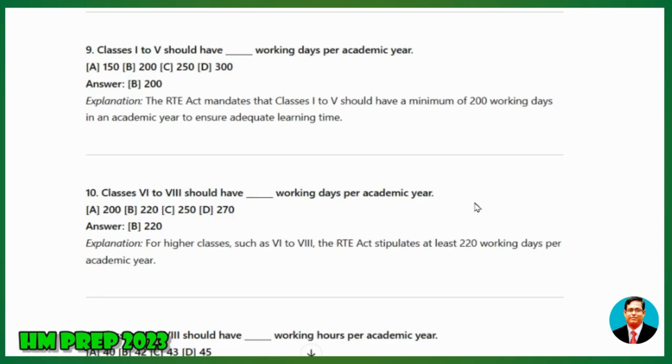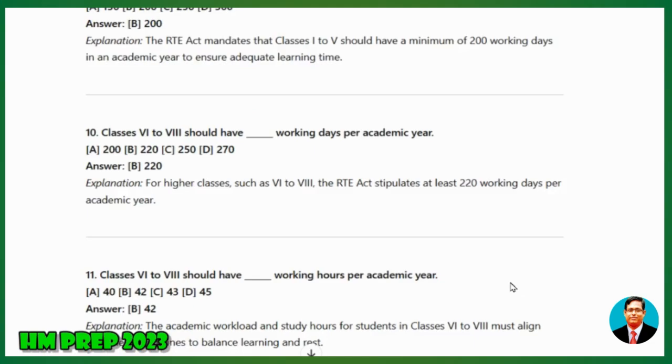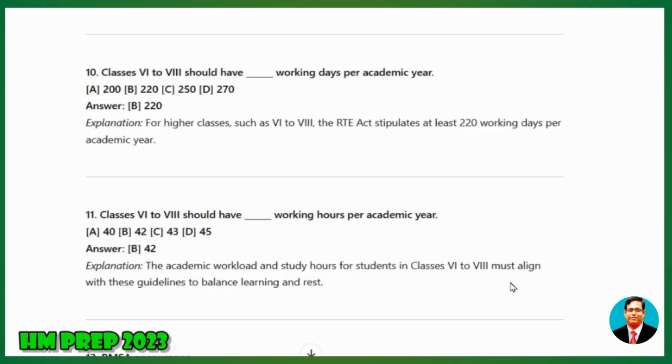10. Classes 6 to 8 should have how many working days per academic year? A) 200, B) 220, C) 250. Explanation: For higher classes, such as 6 to 8, the RTE Act stipulates at least 220 working days per academic year.